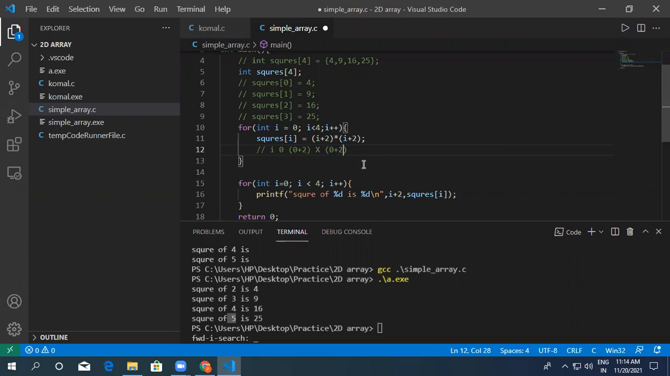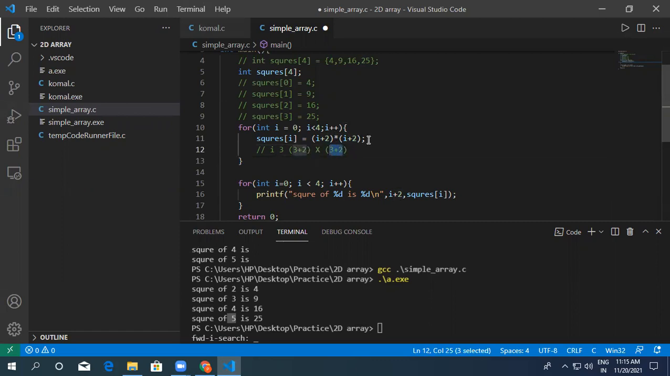Okay, on position 1, if I is here 3, then it is also 3 plus 2 and 3 plus 2. So 5 into 5, 25. Okay, we get 25. So it is working like this.